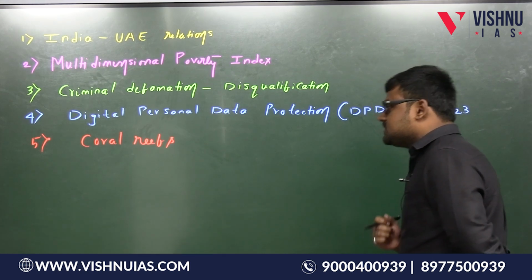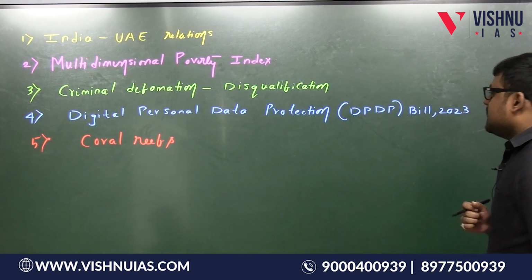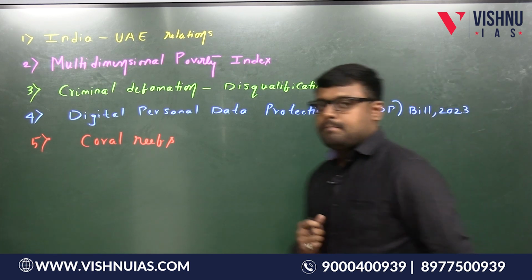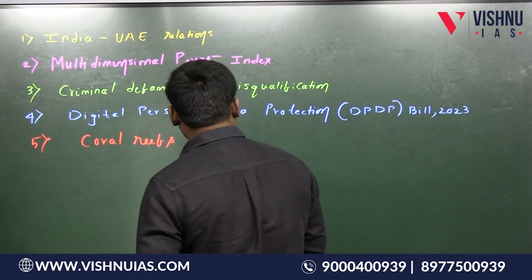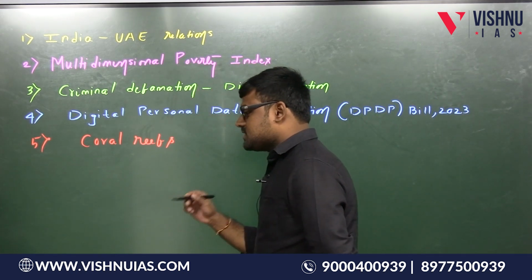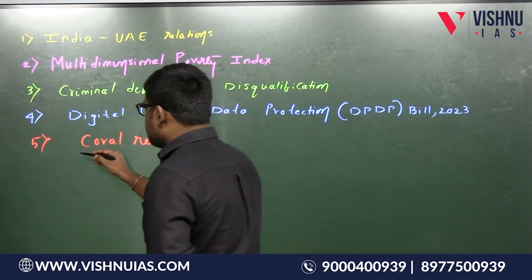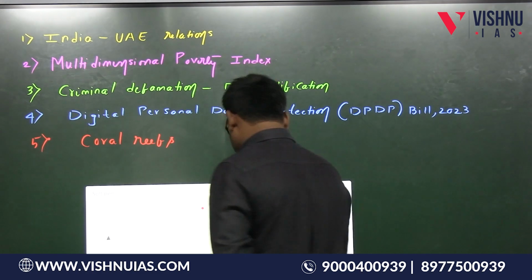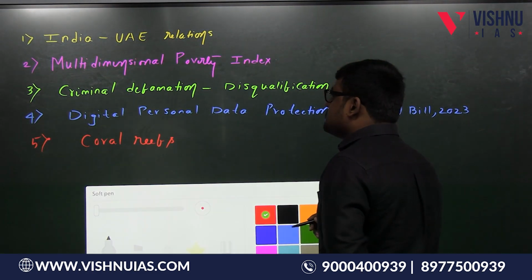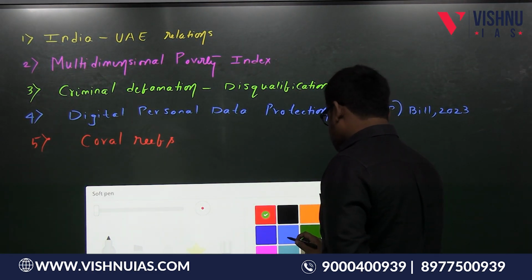The fourth topic is DPDP bill, which is Digital Personal Data Protection Bill. And the fifth topic which we are going to discuss is coral reefs. So these are the topics that we are going to discuss.